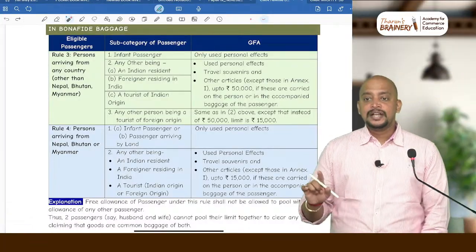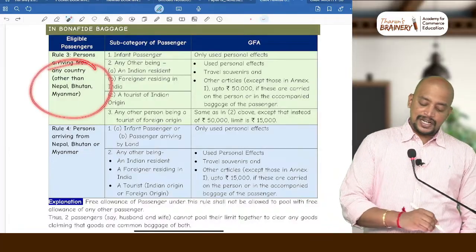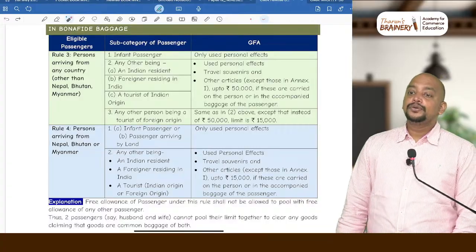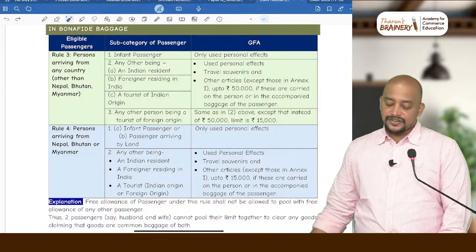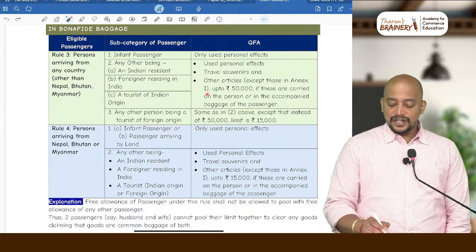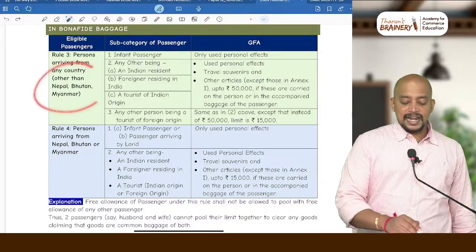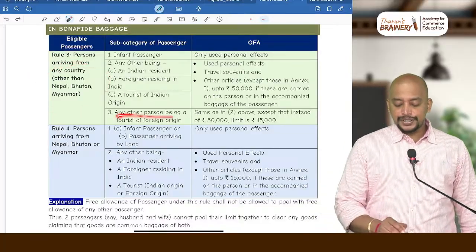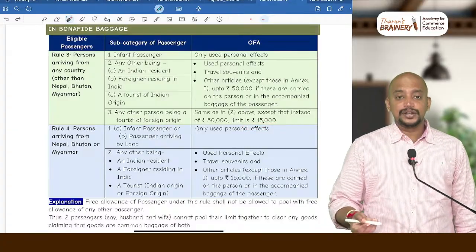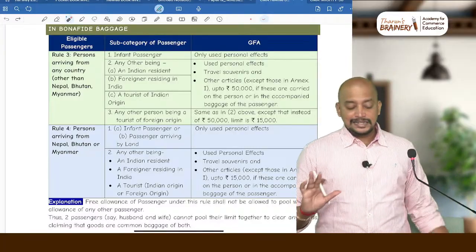Point number 1, if the passenger is coming from other than Nepal, Bhutan, Myanmar, and if they are tourists of foreign origin, then it will be up to 15,000. In other cases, it will be up to 50,000. Okay, if they are coming from other than Nepal, Bhutan, Myanmar, tourist of foreign origin, up to 15,000. If they are other than tourist of foreign origin, it will be up to 50,000. Okay, this is the general free allowance.